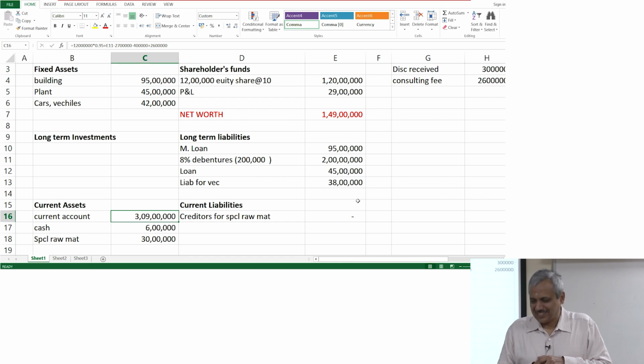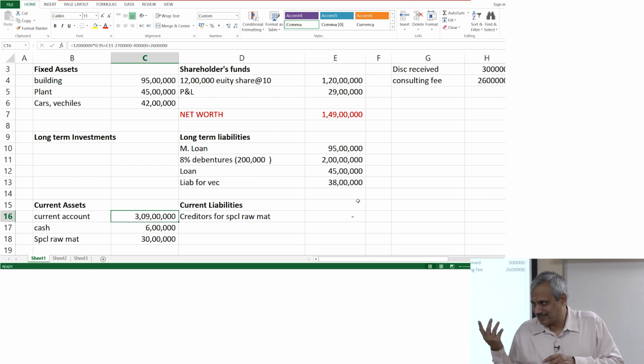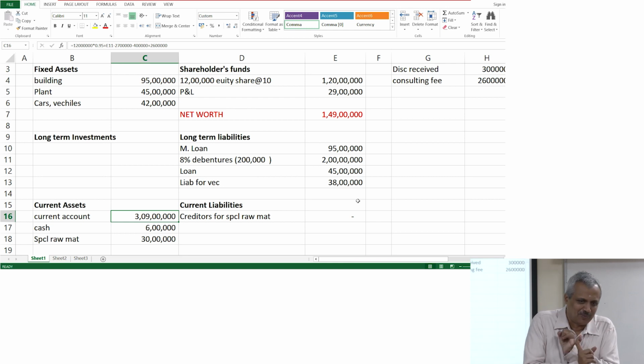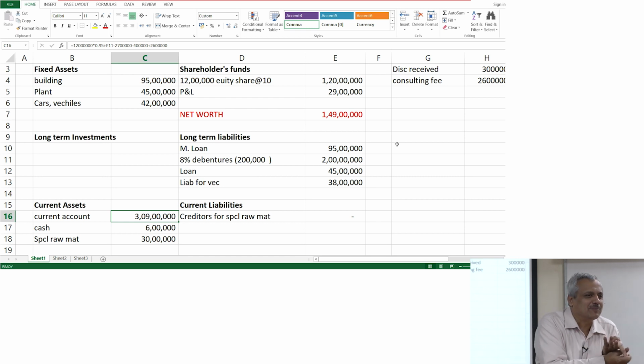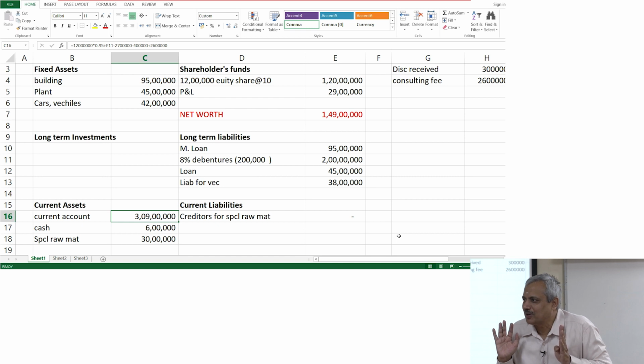Payment due, backtracking. Backtracking, payment due will be basically for 1, 2, 3, 4 purchases. Basically the last 3 or 4 purchases is what you will have to pay. The purchases you made on December 16th, 60-day credit, you have not paid. December 1st, 60-day credit, not paid. November 16th, 60-day credit, not paid. November 1st, 60 days credit, not paid. Basically for 4 purchases you have not paid so much. Am I with you on this?